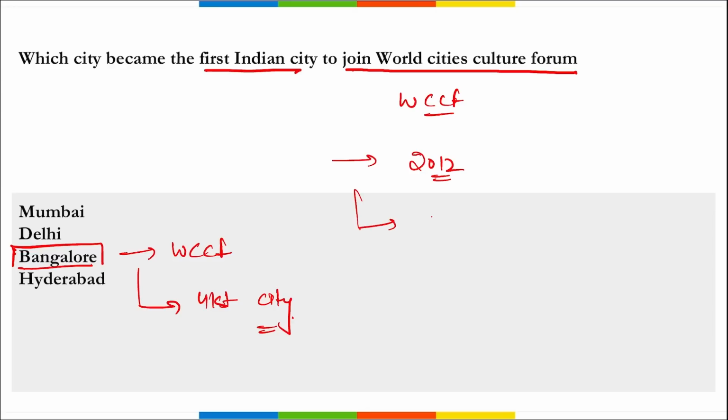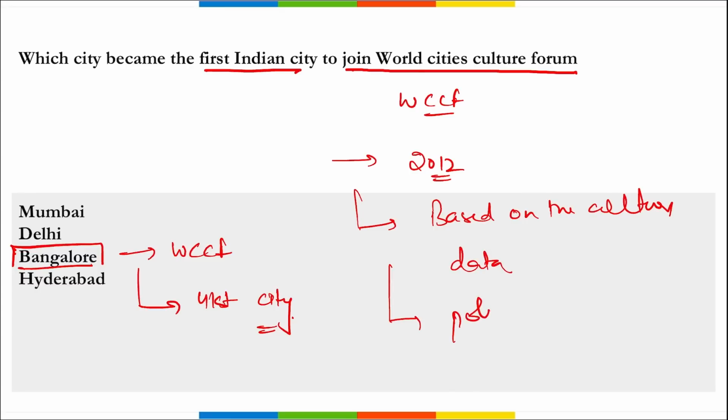So we are saying that based on the culture data, this helps in making policy decisions ahead. So this WCCF makes decisions based on the culture there. And Bangalore has become the 41st city to join this WCCF.